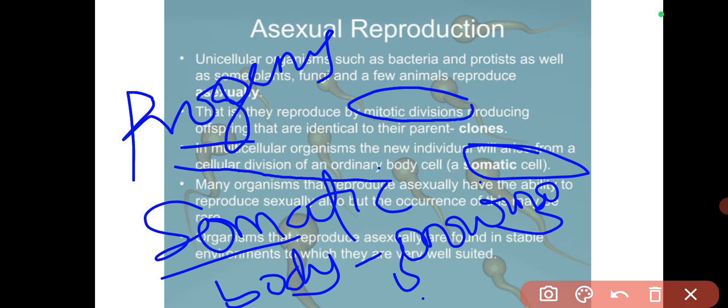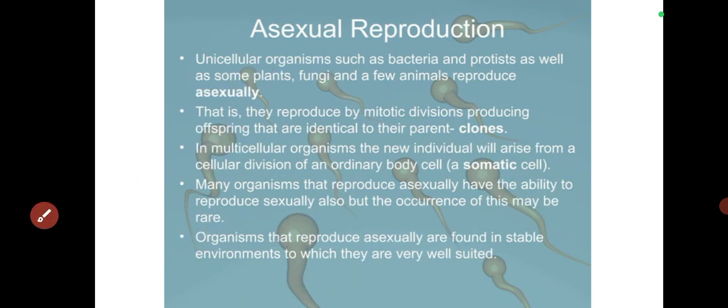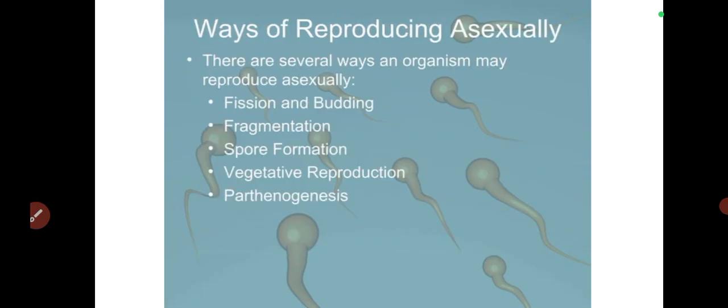But the major point here is that it involves only one organism. Now, organisms that reproduce asexually are found in stable environments to which they are very well suited. So the stability of the environment also dictates whether or not reproduction will occur.